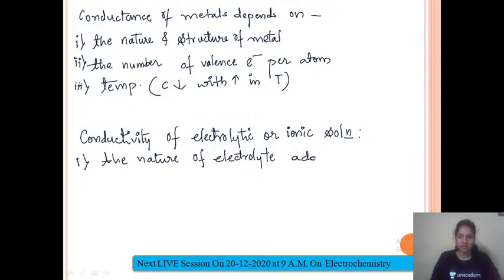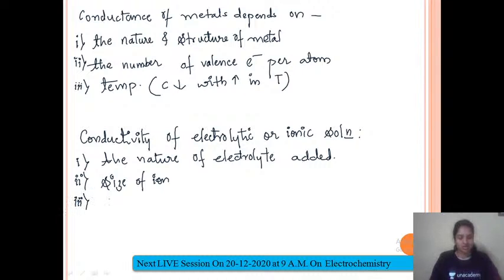So easily dissociable electrolytes will conduct faster. Then size of ions. Once the electrolyte is there, like for example NaCl, Na plus and Cl minus, the size of ions that are formed also decides the conduction.